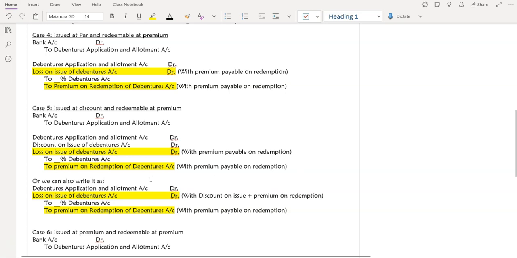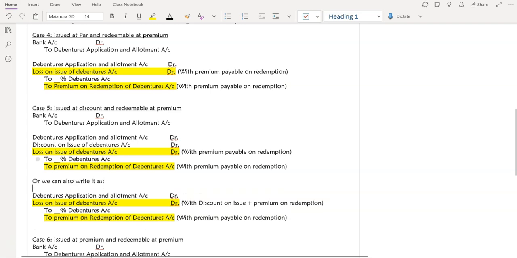This is acceptable. Okay, Sejal, you can combine these two amounts together and directly write loss on issue of debentures account. This is also possible. Okay, but this just confuses us. So I always tell that remember the first entry, it is easier to remember. Okay, but if you can remember, this is also an acceptable entry. Clear, Sejal?